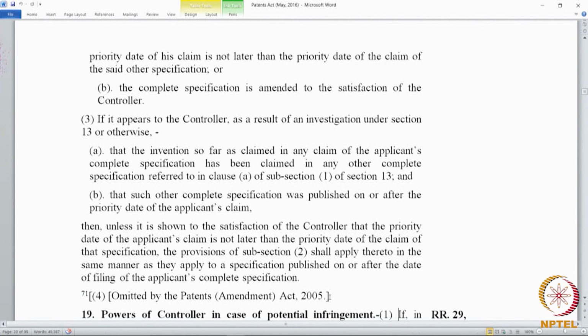So, if somebody asks you this question, what is the difference between the reference made under 18(2) and 18(3)? Both talk about reference to be made by the controller. The difference is that the reference under 18(2) is to an application filed under the same Act, whereas the reference under 18(3) is to an application filed under the earlier Act, which is the 1911 Act. And we get all this information.